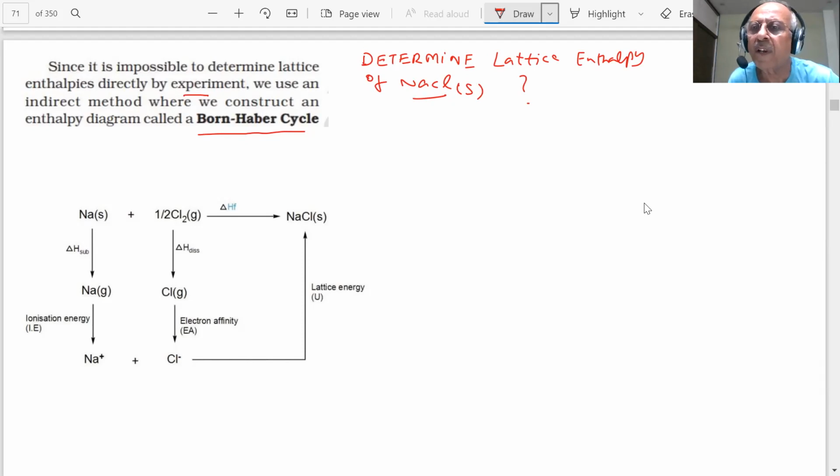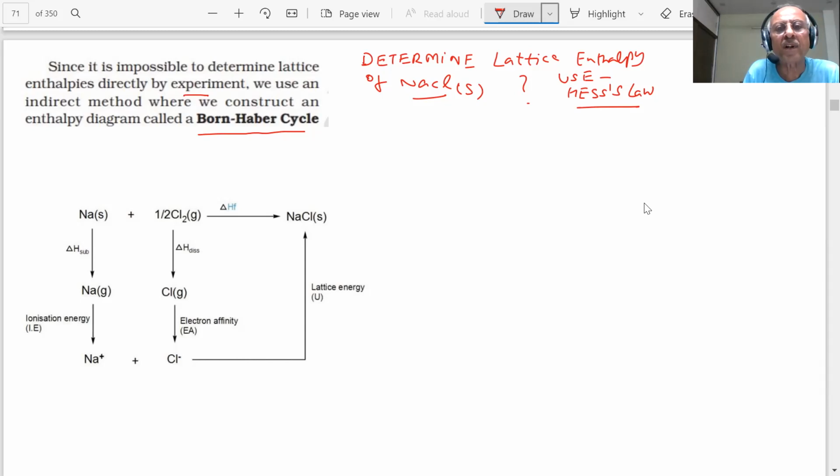I cannot determine it, student, experimentally. Then I am using an indirect method. I will apply Hess's law of heat summation, which we studied, student.